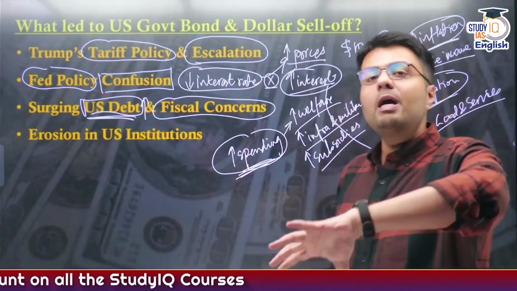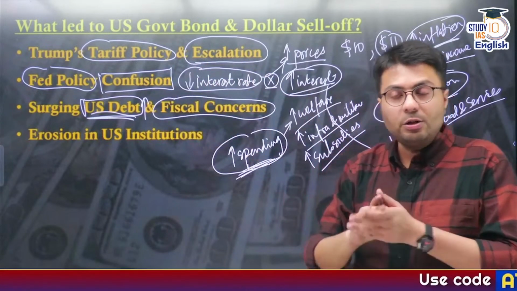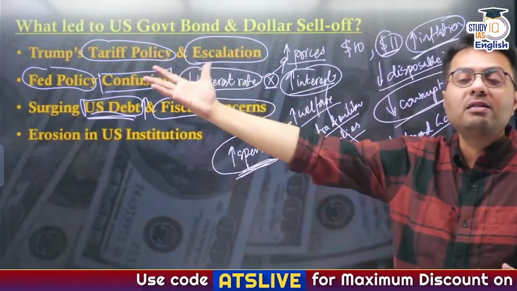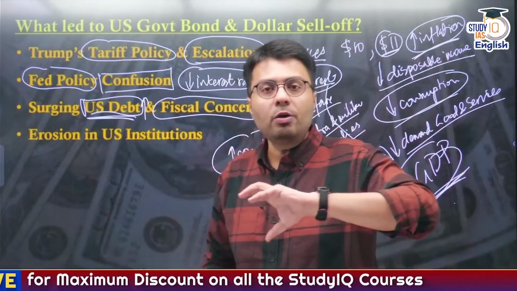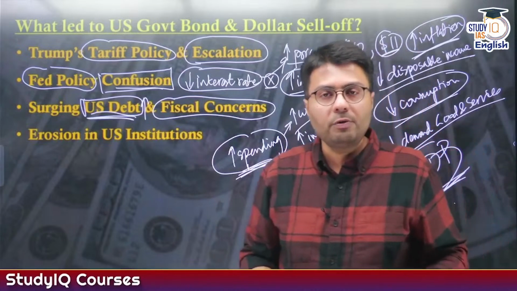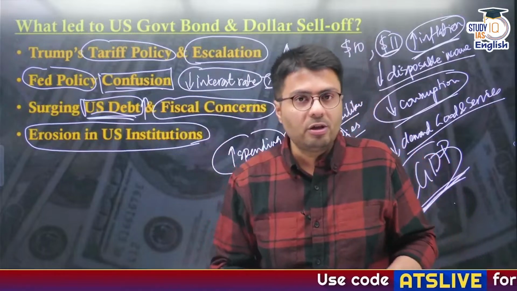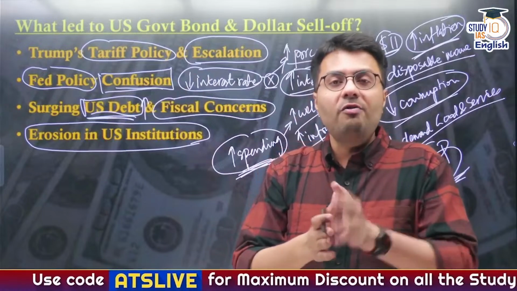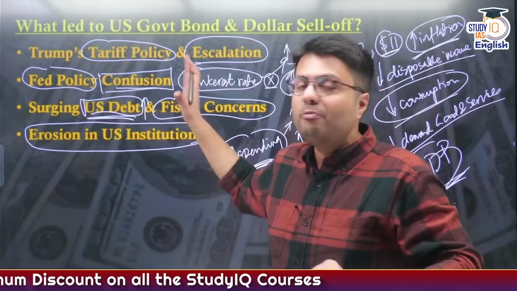To bring the economy out of recession, it has to increase its spending, but the consequence of this increase in spending is that the US government will have to offer more interest on its loans, naturally increasing overall debt and overall interest payments. Also, as I told you, there is confusion regarding the Federal Reserve, what kind of policy approach it will take. Therefore, it will erode the overall trust in US institutions, because US institutions were known to be effective. The Federal Reserve had an independent objective regardless of what the government thinks, but now when the government will push